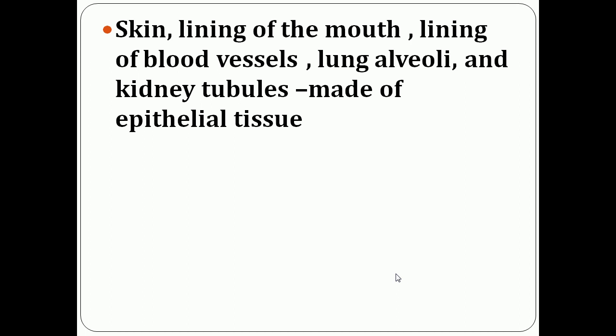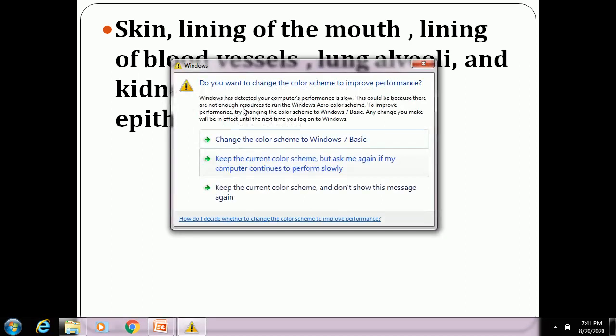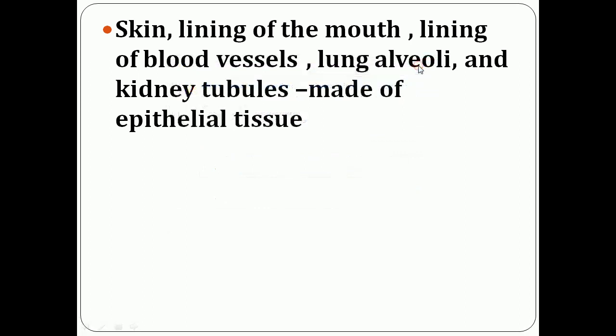Examples of epithelial tissue: skin, the lining of the mouth, the lining of blood vessels, lung alveoli and kidney tubules are made of epithelial tissue.